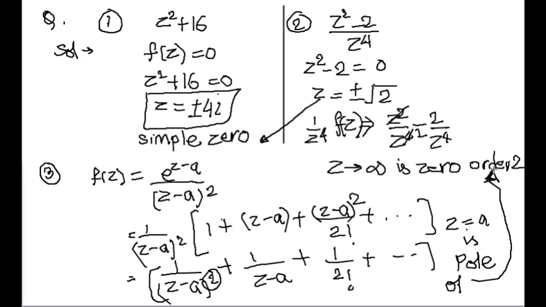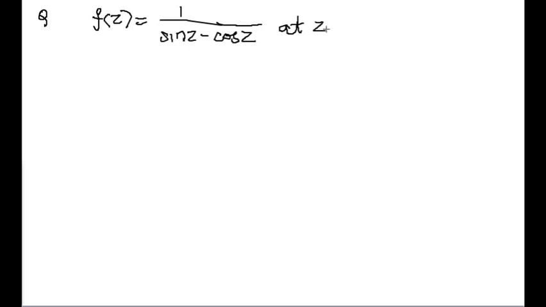If I have another function f of z equal to 1 upon sine of z minus cos of z, we have to find the type of singularity at the point z equal to pi by 4.